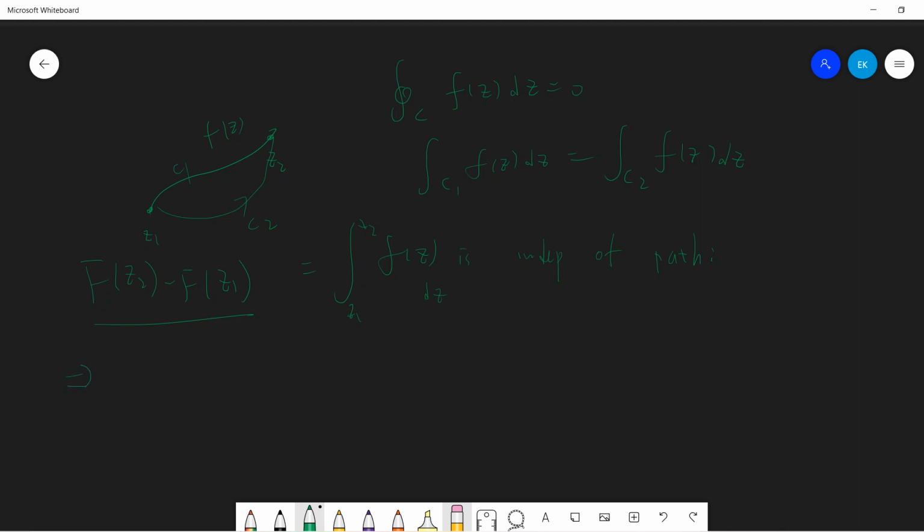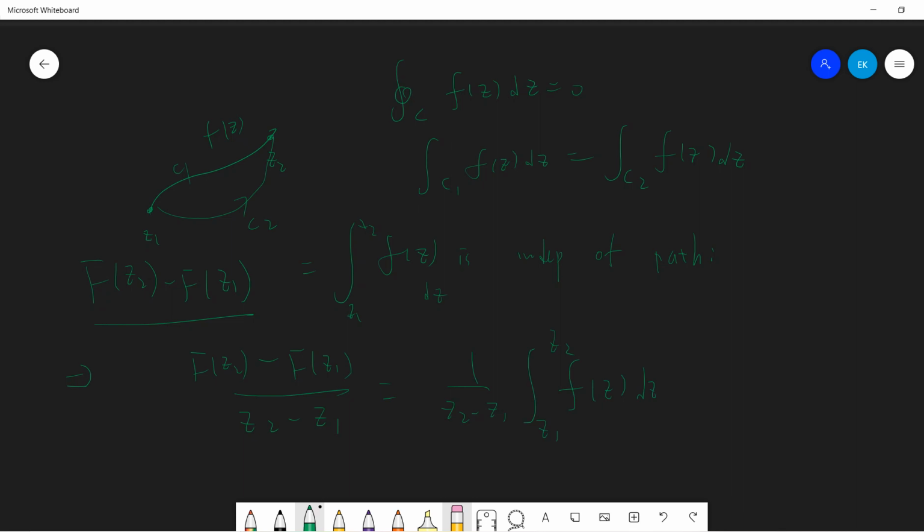So z2 minus z1 times this is the integral of f of z dz from z1 to z2.